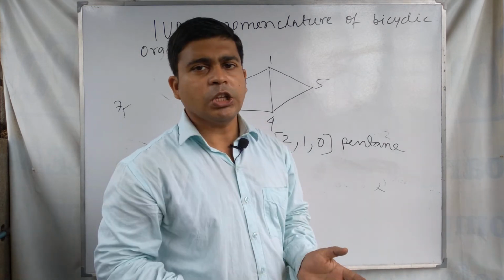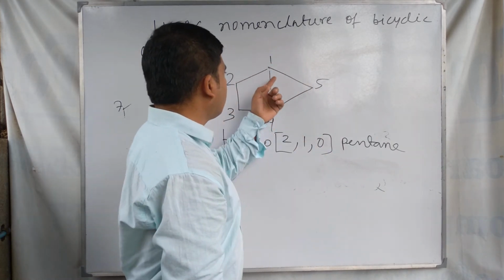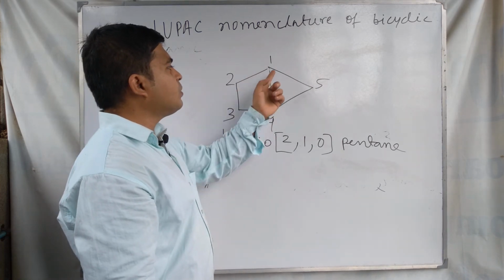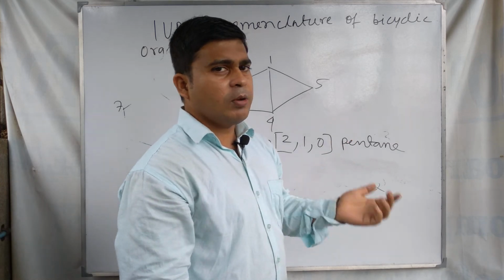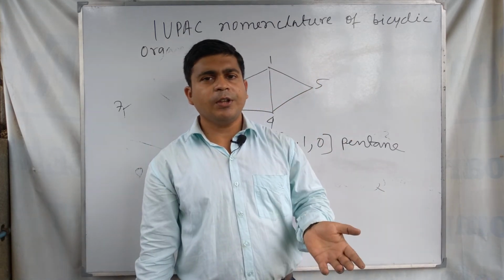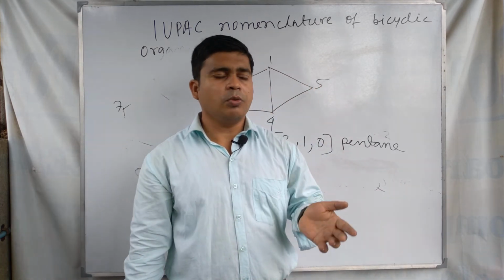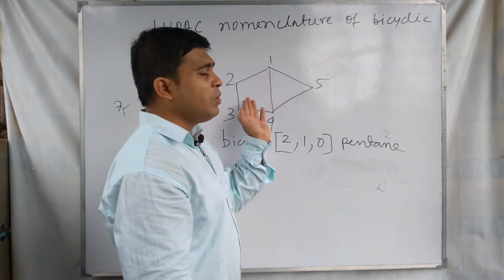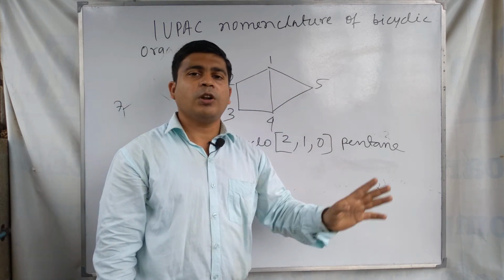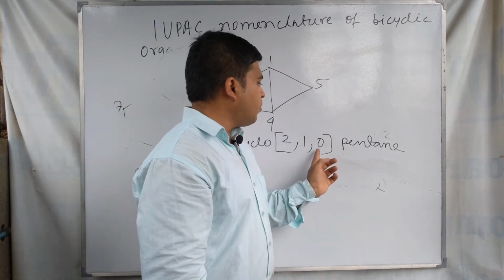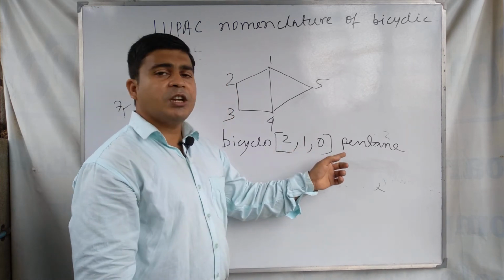So for numbering of a bicyclic compound, at first the larger bridge is numbered, then the smaller bridge is numbered. Sorry, this is the larger bridge, not ring. The larger bridge is numbered first, and then the shorter bridge, and the number of carbons present in the bridges is written in descending order.